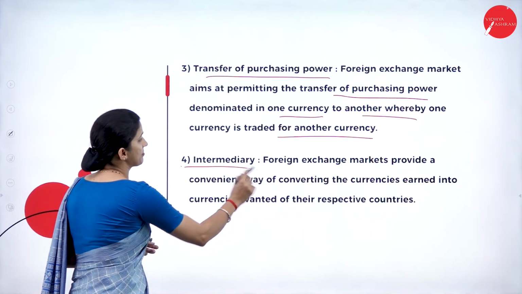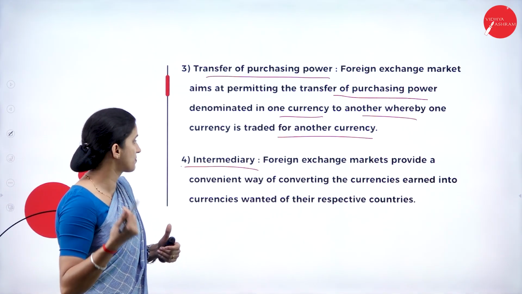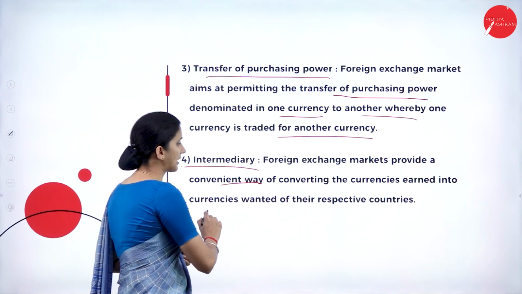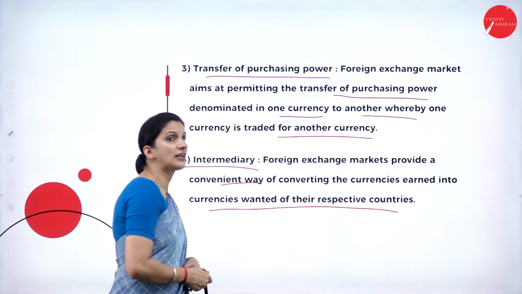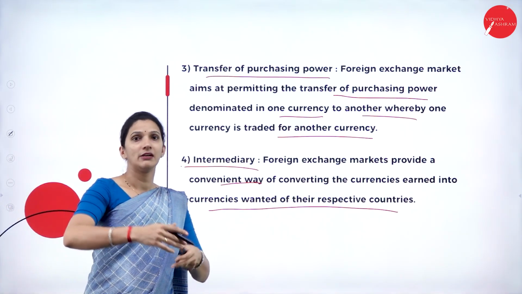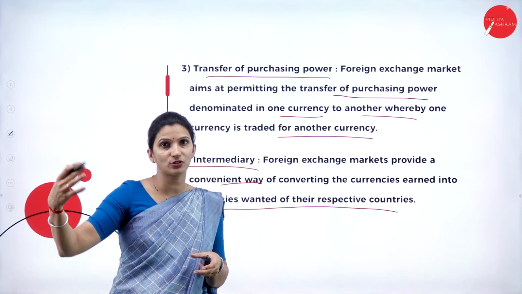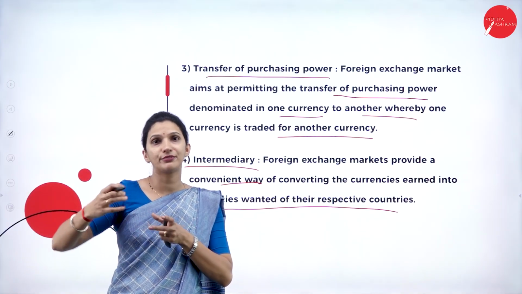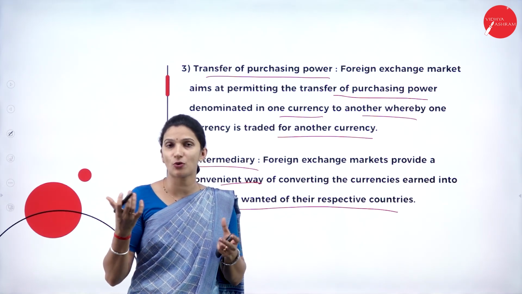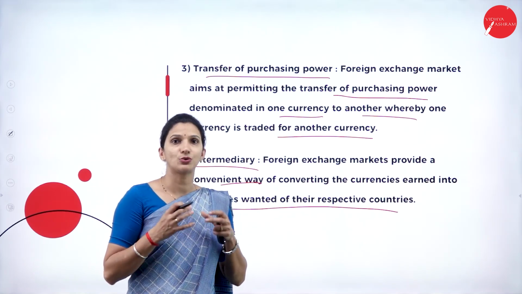So then intermediaries. The foreign exchange market provides a convenient way of converting the currencies earned into the currencies wanted for their respective countries. So that means there is an intermediary. Whenever a country sells goods or exports goods to another country, they will have the currency of that country. For example, India is exporting to the US. Obviously they are going to get the return in US dollars.